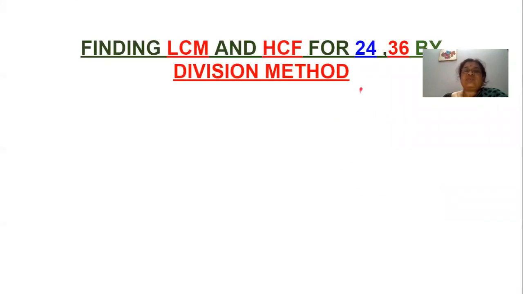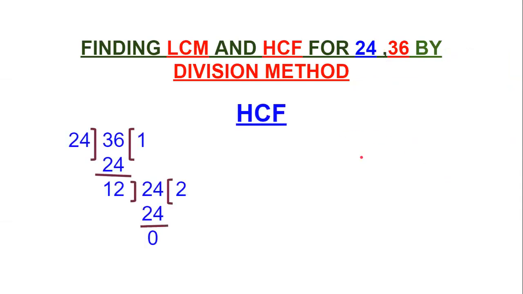So the next method is finding the same LCM and HCF by the division method. Here, this is the division method. See here, I have taken 36, the big number, and 24 is the small number. I have divided 36 by 24. 24 goes 1 time. Therefore, 24 ones are 24. You'll get the remainder as 12, and then 12 twos are 24.